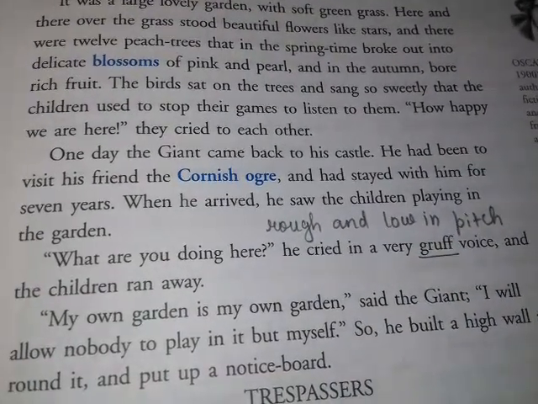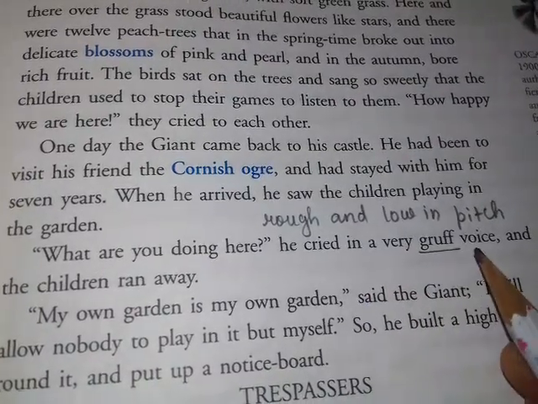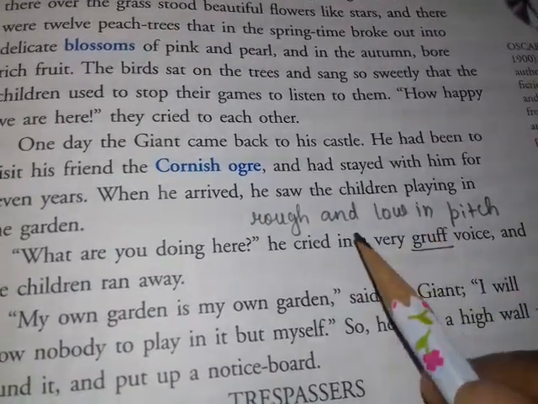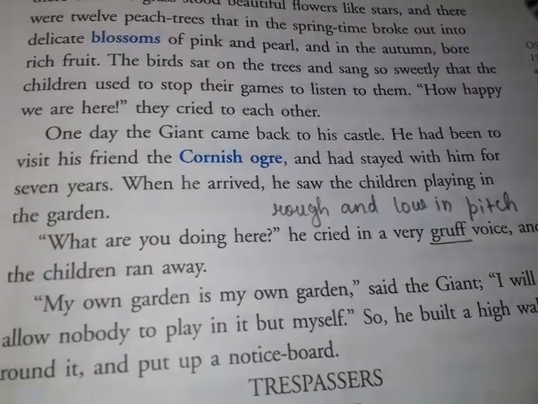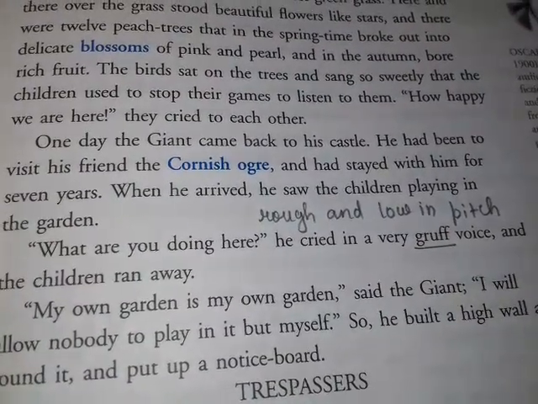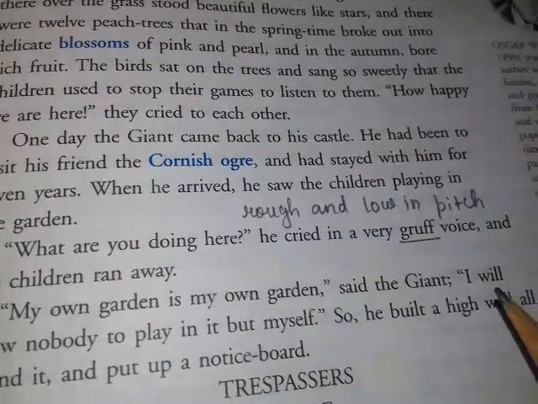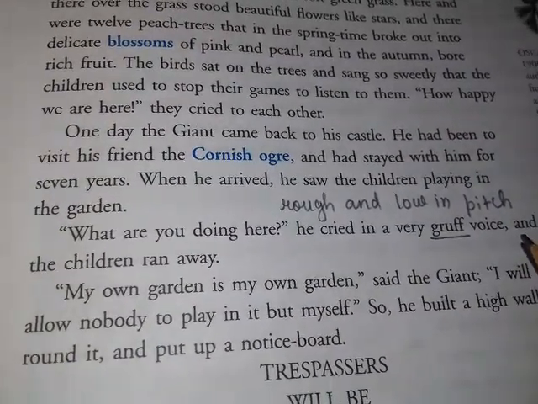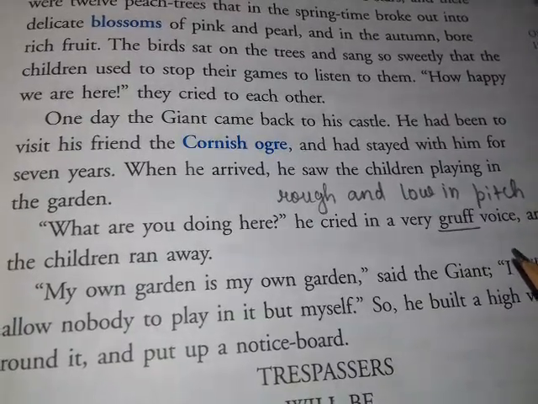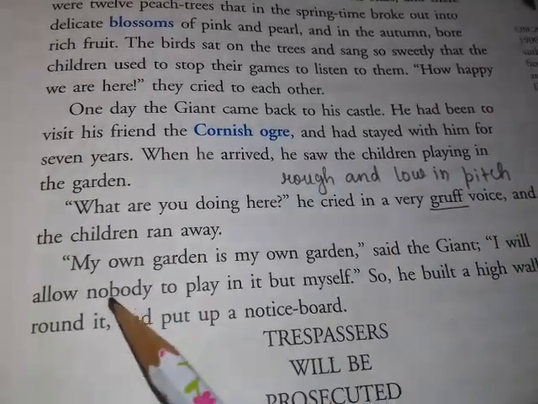"What are you doing here?" he cried in a very gruff voice. What is the meaning of gruff? Gruff means rough and low in pitch. His voice was very rough and low in pitch, and the children ran away. Obviously, when the children saw the giant, they were all very scared and they ran away.